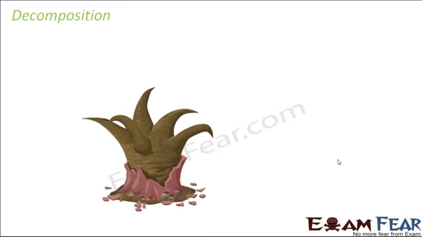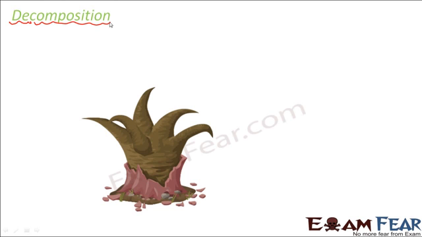There is a group of organisms called decomposers, and their job is to decompose the dead and decaying matter. They break down the dead animals and plants. But what exactly is the process of decomposition? If you look at the name, it is D plus composition.